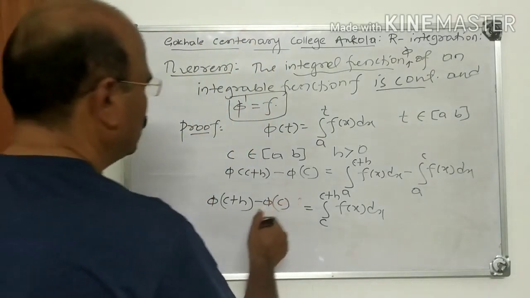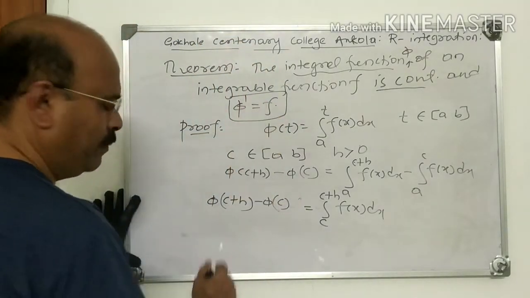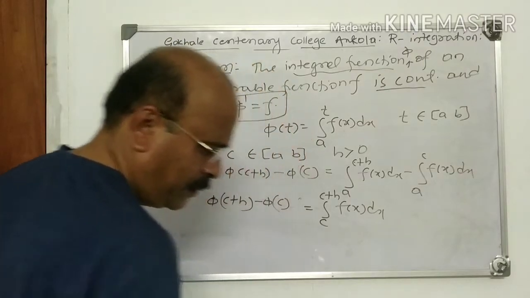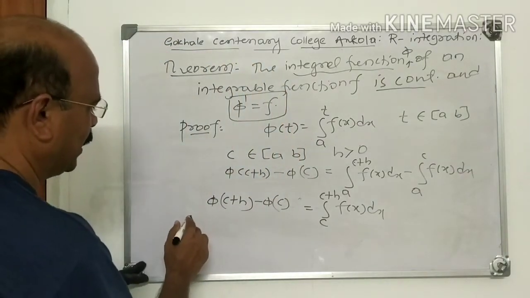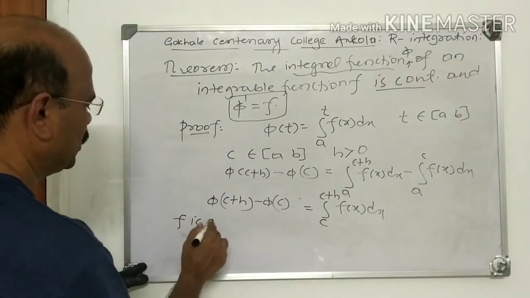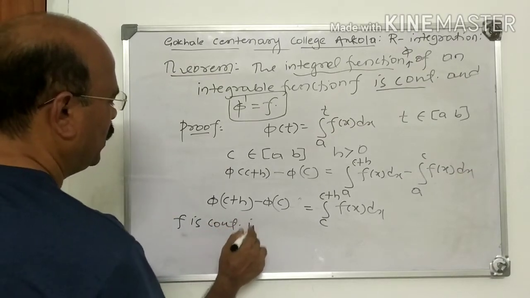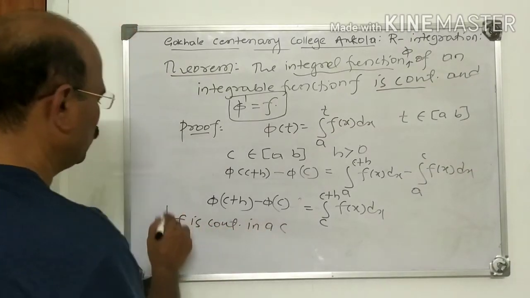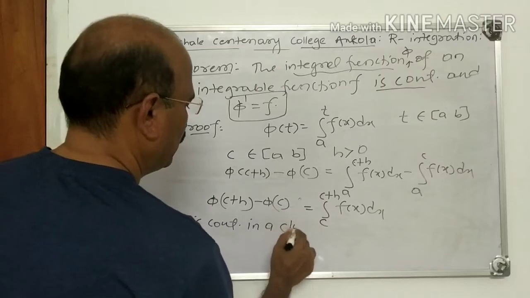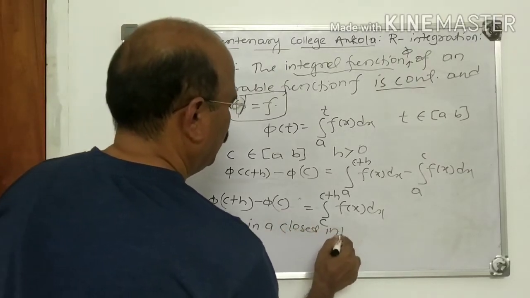Now again we use a corollary of inequality. What is that corollary? Corollary is like this. If f is continuous in a closed interval AB, we use this result.